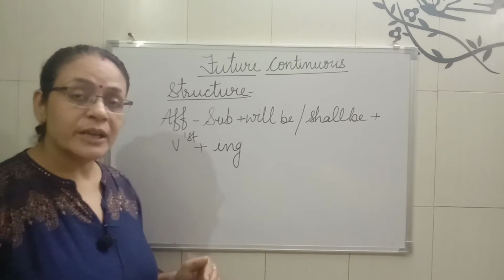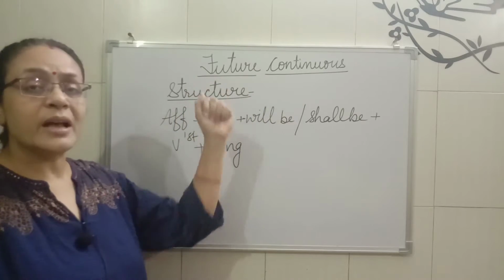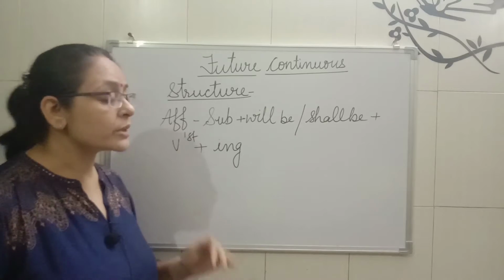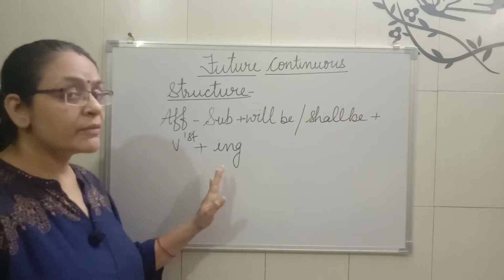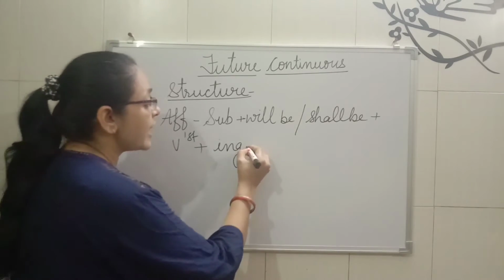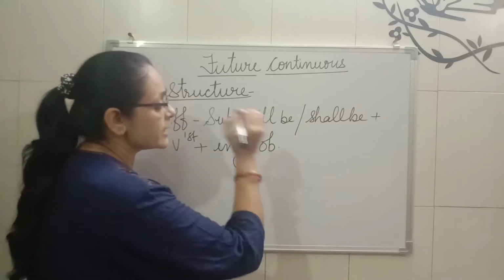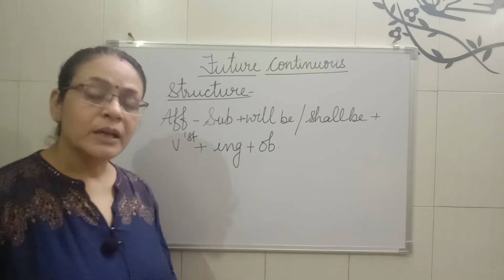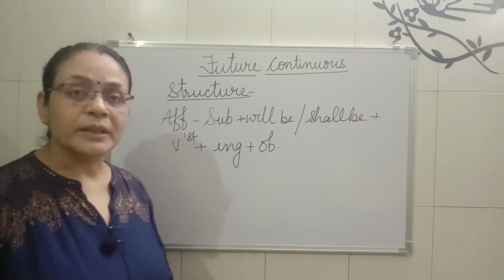If we are not using it, it is not known as a continuous sentence, either present, past or future. So along with the verb we have added ing, and then at the end of the sentence you will apply the object. Right? Clear? I don't think there is any problem in that.